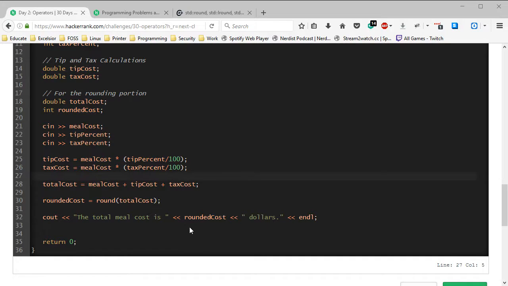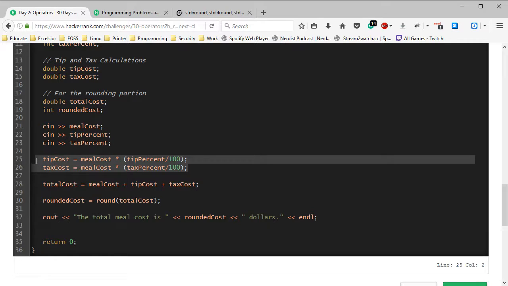Okay, back again. I think where we're having a mistake or an issue is at this portion right here, because those are both... what are they? They're integers, right? Tip percent and tax percent are both integers. So if you divide them by 100 first, then they won't do what they're supposed to.